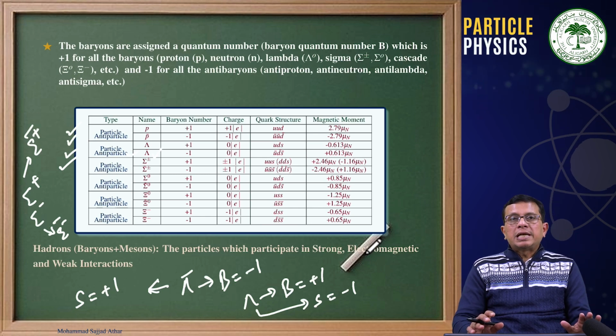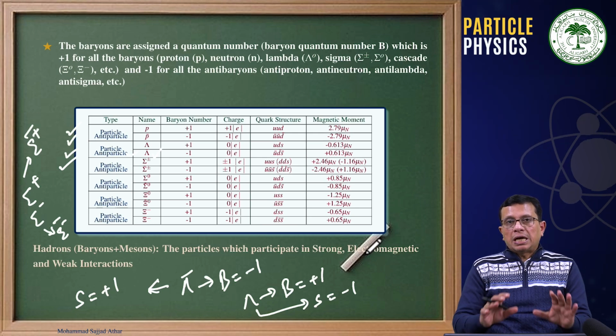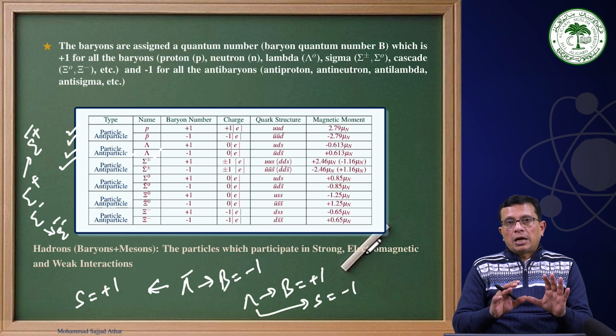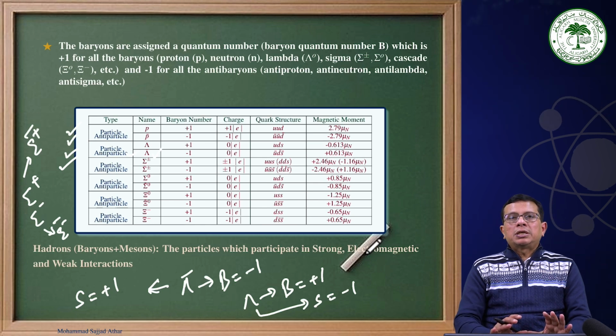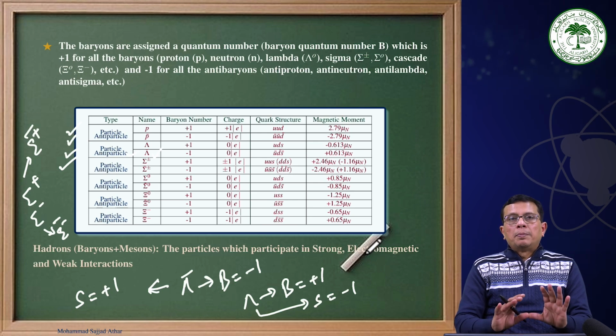But in this case, all the particles of this family which have got structure, they are fermions, they will be assigned a baryon number to be +1.